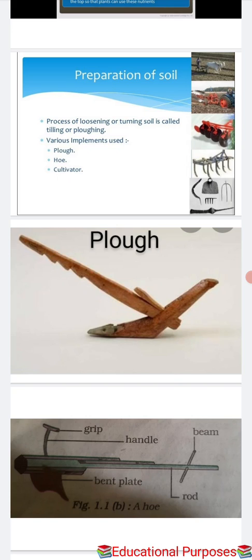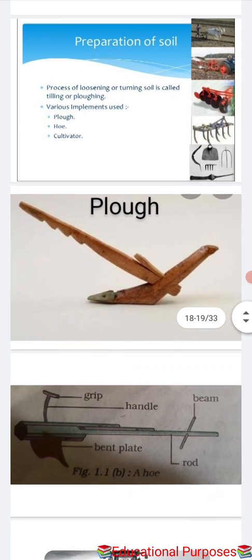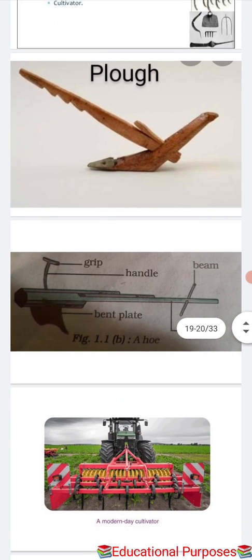It is too sharp, like a blade. It is pulled by animals also. This is our second implement. Now we will move to our third implement, that is the modern day cultivator.